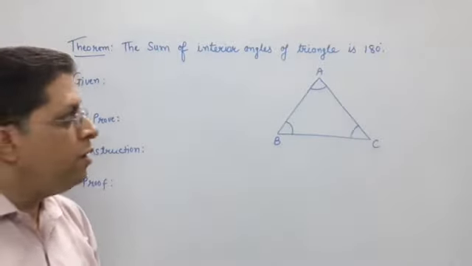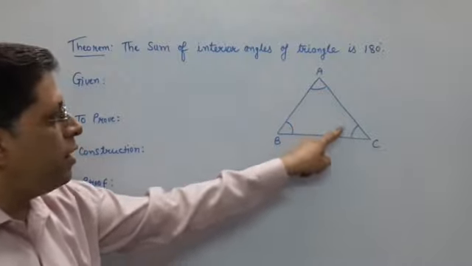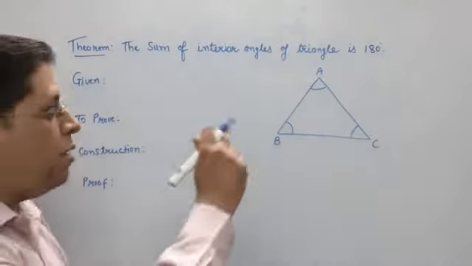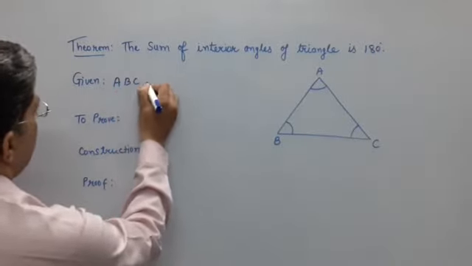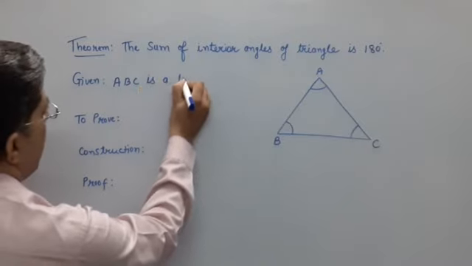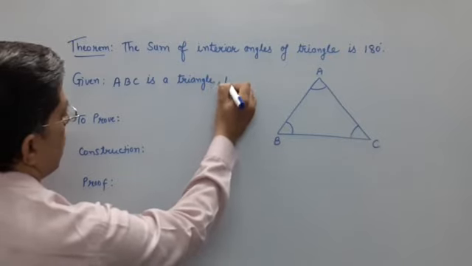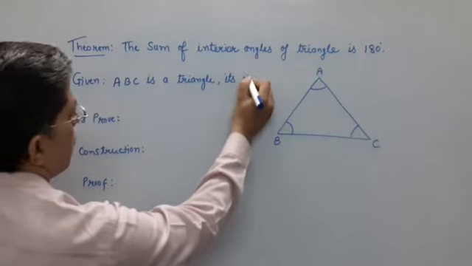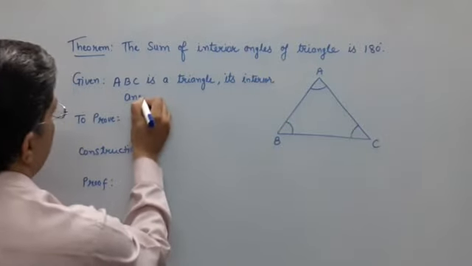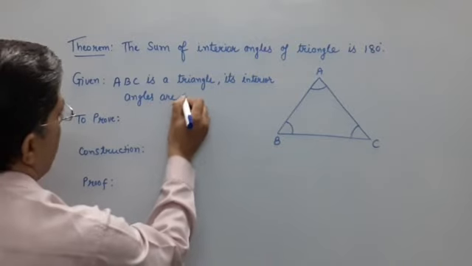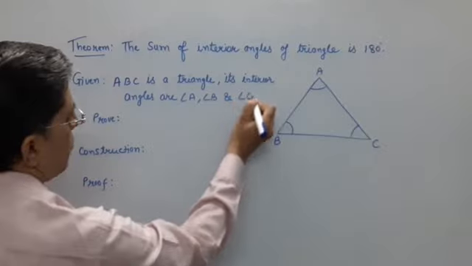ABC is your triangle, and its interior angles are angle A, angle B, and angle C. Same thing I am writing: ABC is a triangle, its interior angles are angle A, angle B, and angle C.